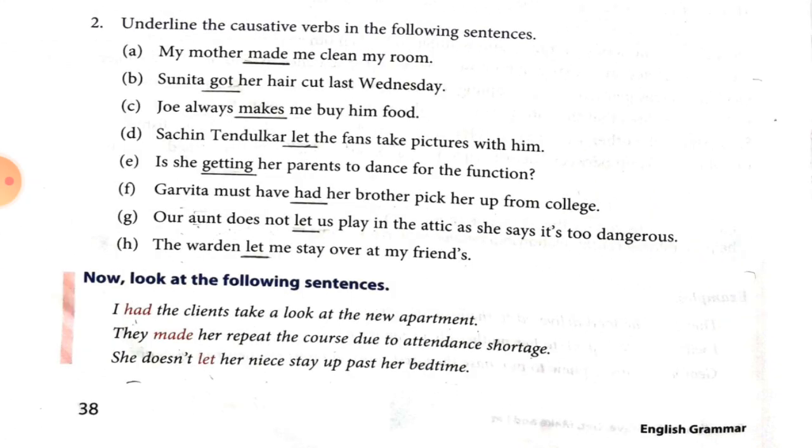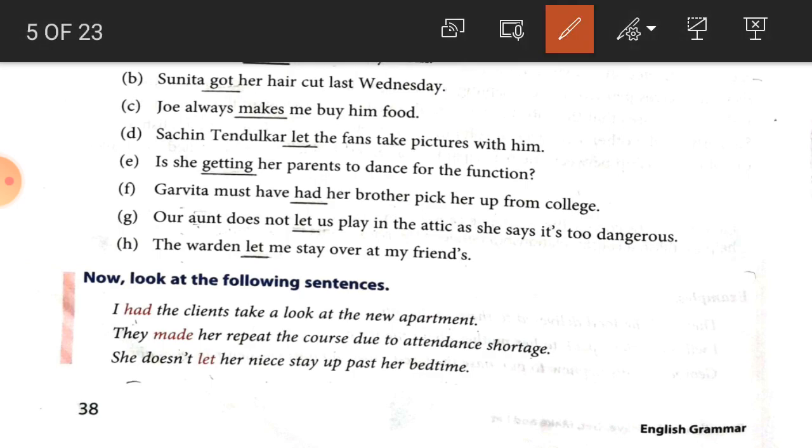Now next exercise, student: underline the causative verb in the following sentence. In the first sentence here, made is the causative verb. In the second sentence, got is the causative verb. Third sentence, Joe always makes me buy him food. So here makes is the causative verb.